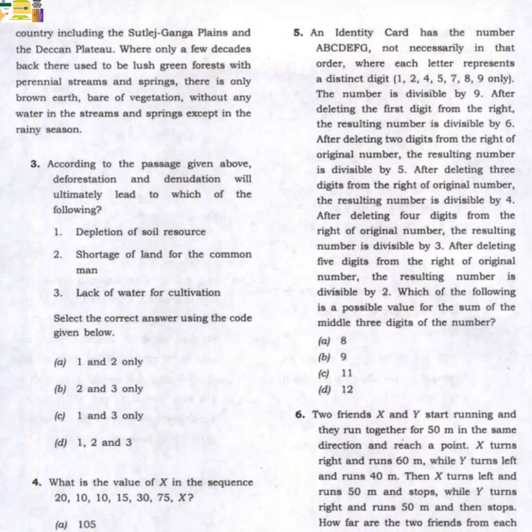Question number 5. An identity card has the number ABCDEFG, not necessarily in that order, where each letter represents a distinct digit from 1, 2, 4, 5, 6, 7, 8, 9 only. The number is divisible by 9. After deleting the first digit from the right, the resulting number is divisible by 6. After deleting the 2nd digit from the right of the original number, the resulting number is divisible by 5. After deleting the 3rd digit, the resulting number is divisible by 4. After deleting the 4th digit, the resulting number is divisible by 3. After deleting the 5th digit, the resulting number is divisible by 2. Which of the following is a possible value for the sum of the middle 3 digits of the number? Option A, 8, B, 9, C, 11, D, 12. Answer is A, 8.